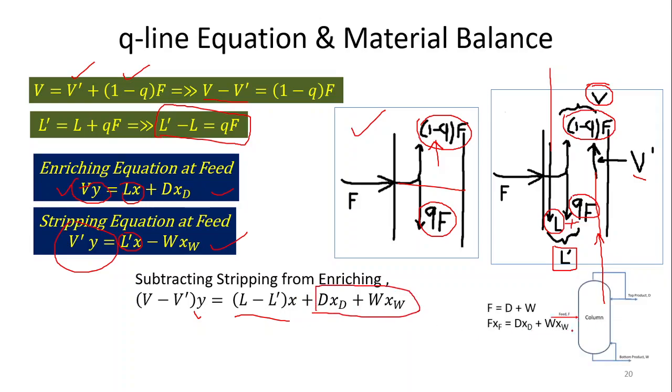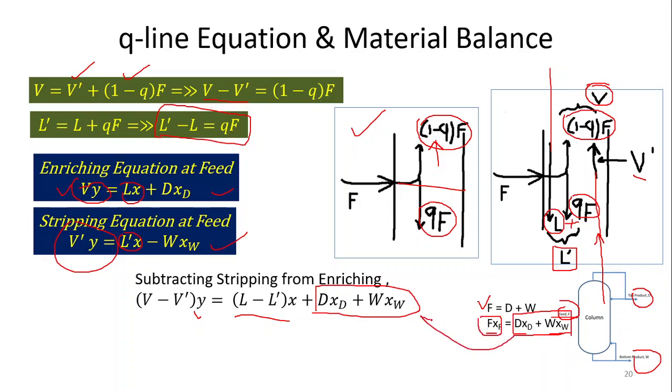If you go for the overall material balance, the feed is entering into the column, the top is the distillate product, and the bottom is W. The overall material balance is F equals D plus W. And the component material balance is F xf equals D xd plus W xw.